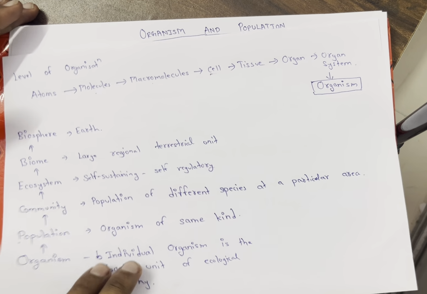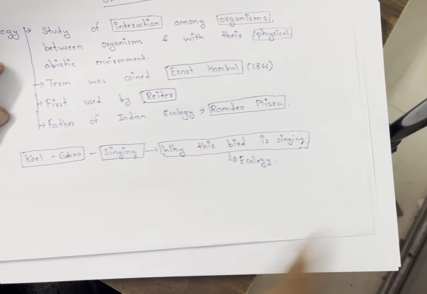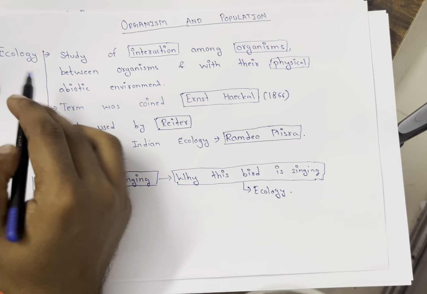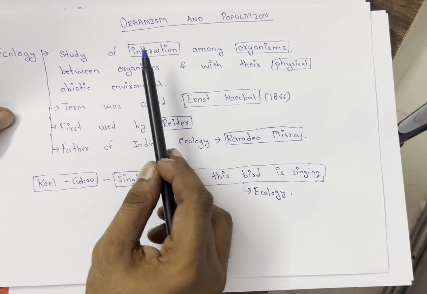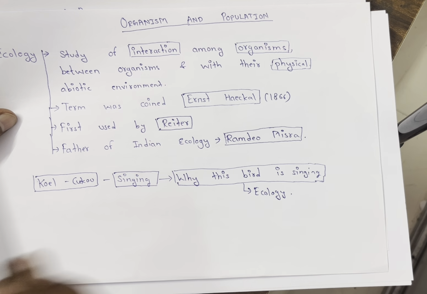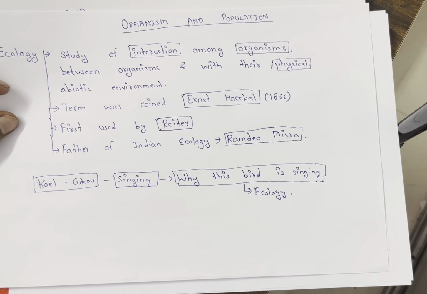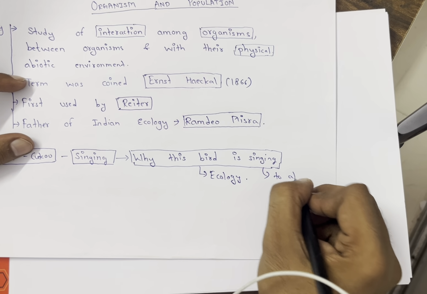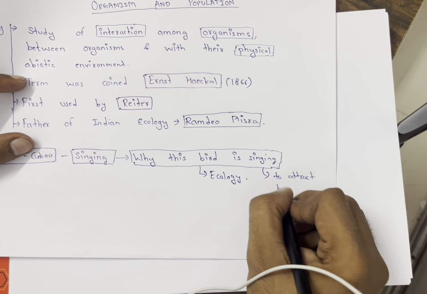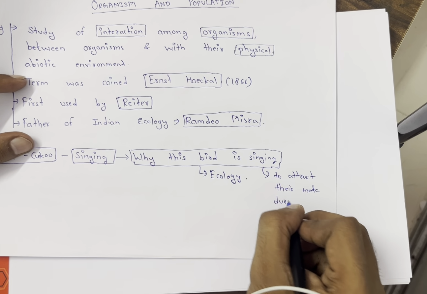Till now, we have studied organism and population. These come under the ecology subject, a branch of biology. In ecology we study interactions. The term was given by Ernst Haeckel and first used by Reiter. The father of Indian ecology was Ramdeo Misra. We had just taken the example of a quail. While the quail bird is singing, did you get the answer? They sing to attract their mate during the breeding season.